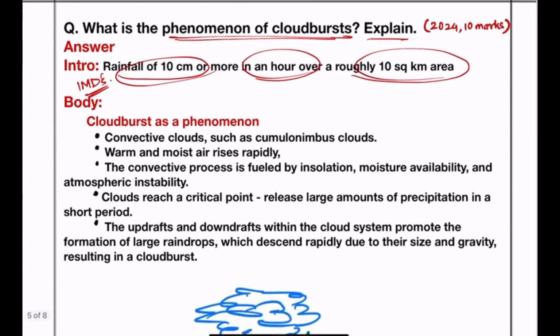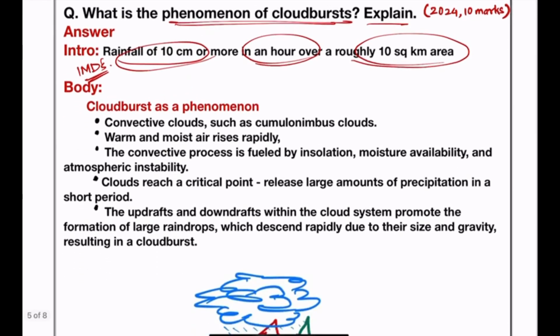Now imagine an area which receives around 100 centimeter average annual rainfall. Now suppose 10 centimeter of rainfall is happening in an hour in that area. That means it is receiving 10% of its annual rainfall in an hour. So that condition would be considered as cloudburst. So this much we will write in the introduction, the basic definition of IMD as far as cloudburst is concerned.